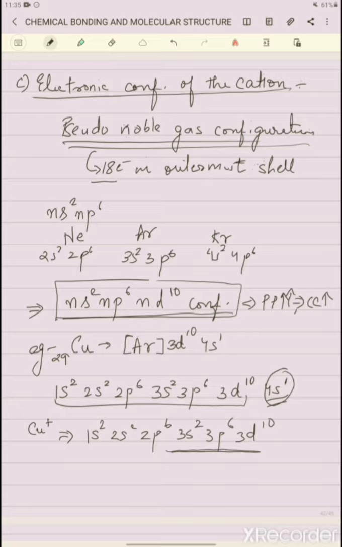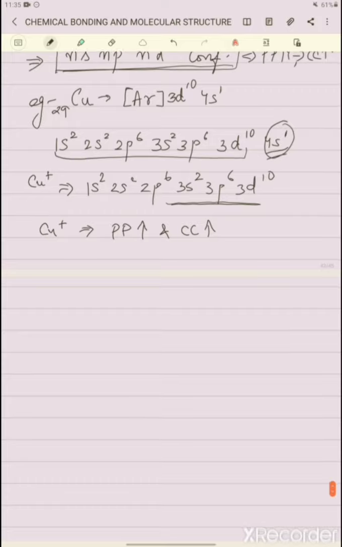So as I said, that is why the Cu+ ion has very high polarizing power and very high covalent character. All right. So after Cu+ there are some other ions also, that is Ag+ and Au+. They come below it. Cu+ has what?